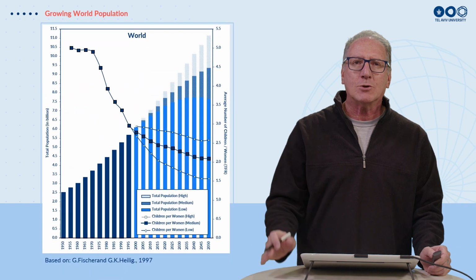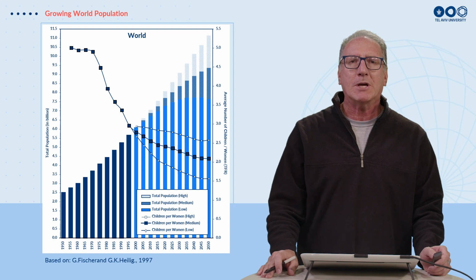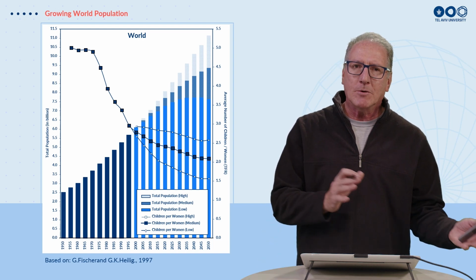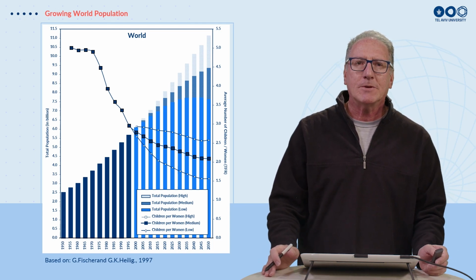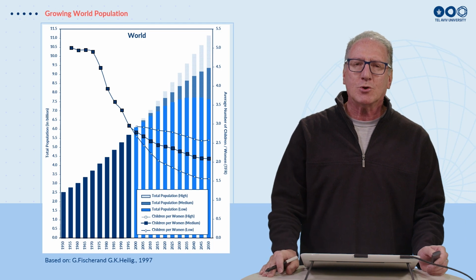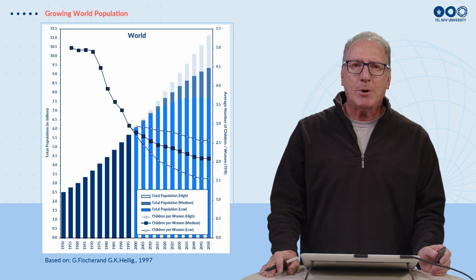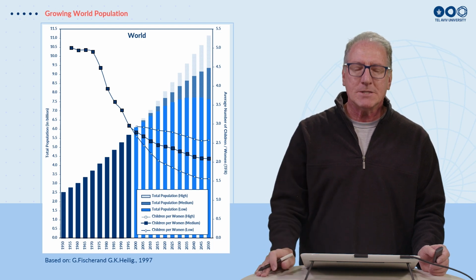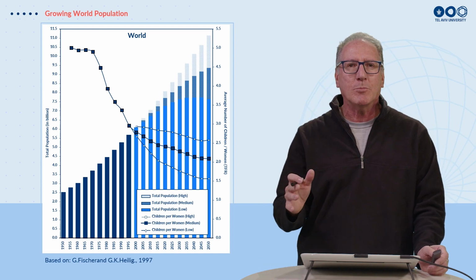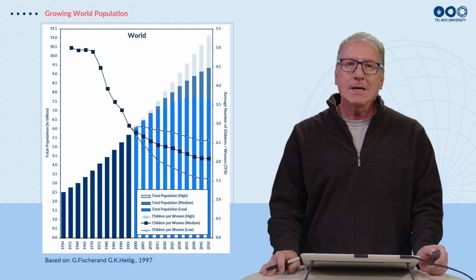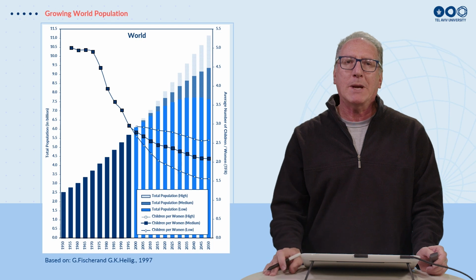But let's again go back and talk about the basic problem, and let's look at the growth of the world's population over a 100-year period. The beginning of this plot shows the 1950s on the left, going up to predictions for 2050 at the end of this plot. Now we have two different parameters here. The line plot is shown on the axis on the right-hand side, and this is the fertility rate on planet Earth: how many children were born for every woman on the planet? In the 1950s, there were approximately 5 children for every woman on the planet.